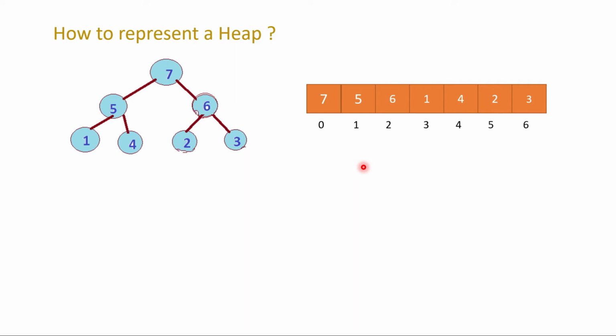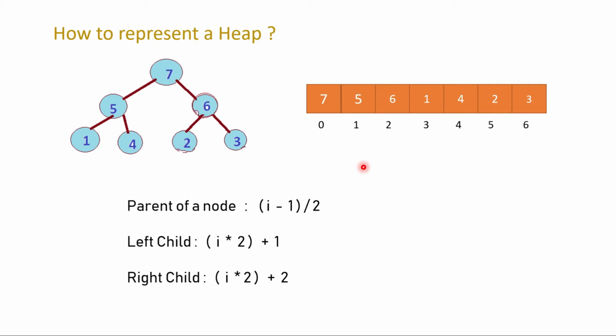Now we can check how to represent a node and its children. Here is one formula: every time I have to find the parent of a node, suppose i is my node. Suppose 1 is represented here at index 3, so i is equal to 3.